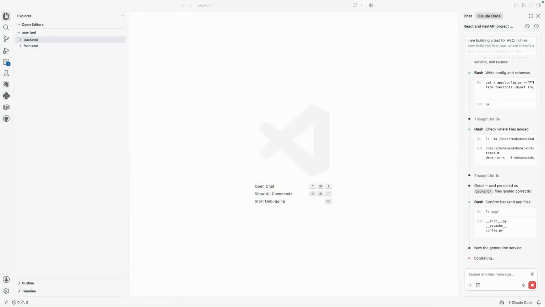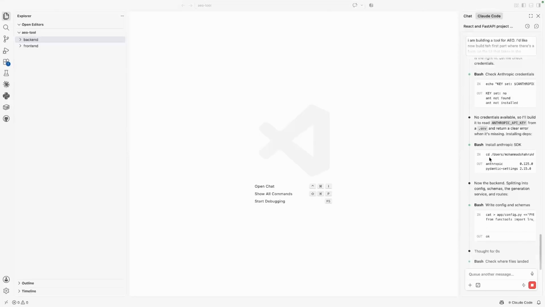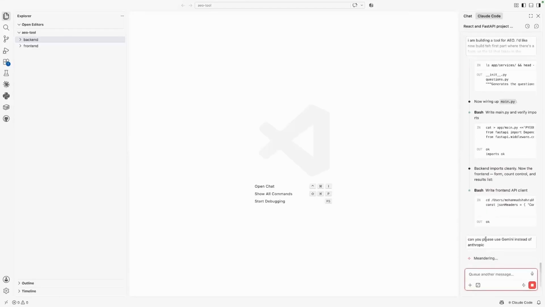Okay, so as I was just explaining, you should be elaborate and clear when you are explaining your requirements to the AI. The AI took a different route this time. It is now building the integration for Anthropic, but I would like to build an integration for Gemini. It's free to get a Gemini API key, so that's why I wanted to show you using Gemini. Can you please use Gemini instead of Anthropic? This is something which I should have told in the first place, but I actually missed this point, so that's why I'm telling it right now.